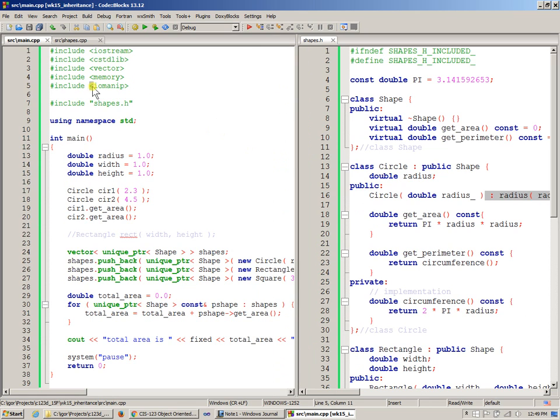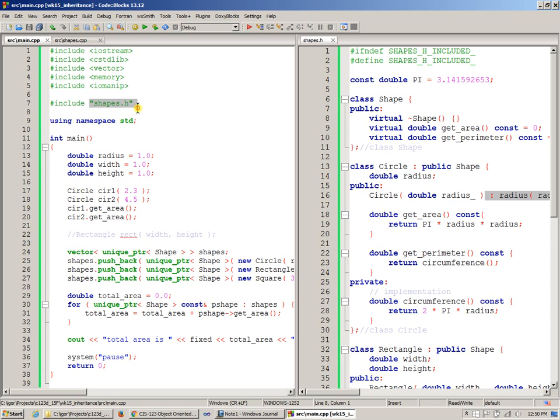Now the difference, when we were using the headers here in main, between the angle brackets when you use include and the quotes when you use include, is that you tell the compiler, when I'm using angle brackets, go to your compiler libraries and try to find that file: iomanip, memory, vector, cstdlib, and so forth. Try to find it there in your compiler specific headers where all the standard libraries are provided.